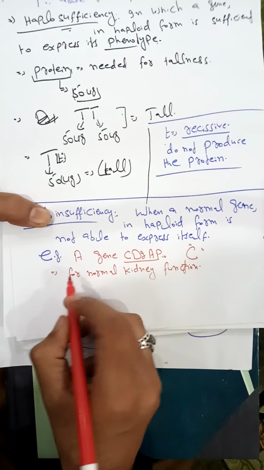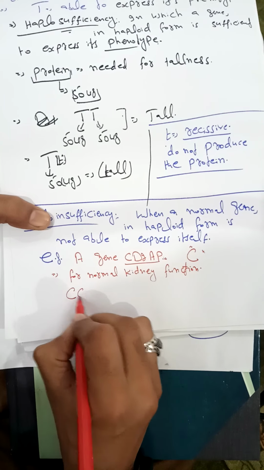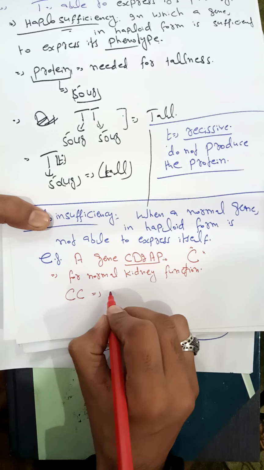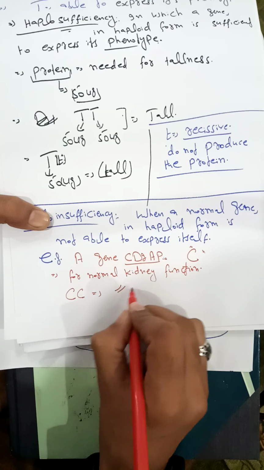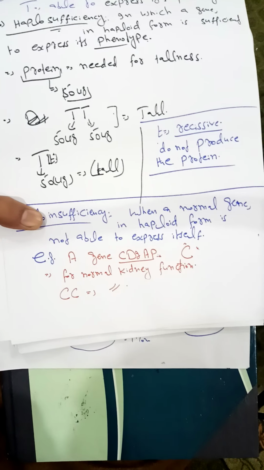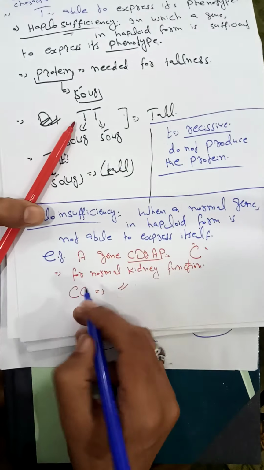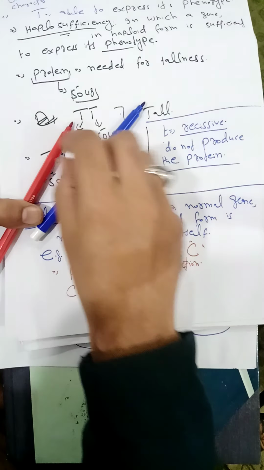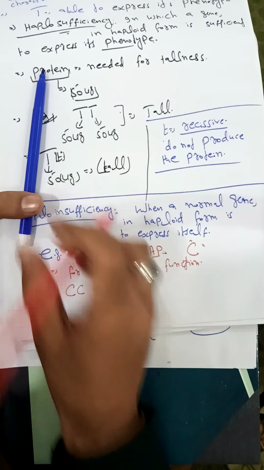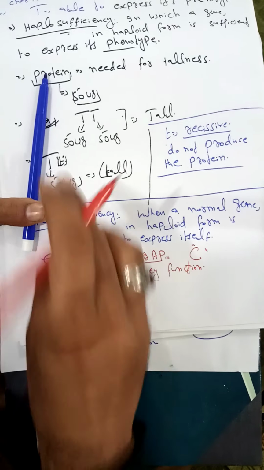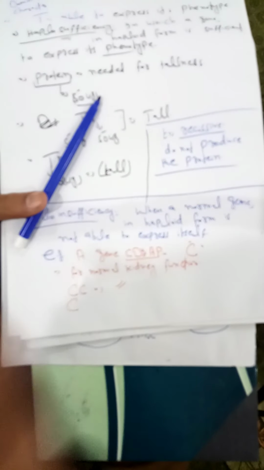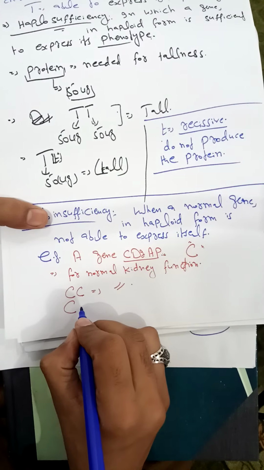When there is the homozygous dominant condition, C and C, there will be normal kidney function. Now when there is the heterozygous condition, there is the normal C and the other is recessive, that is small c.